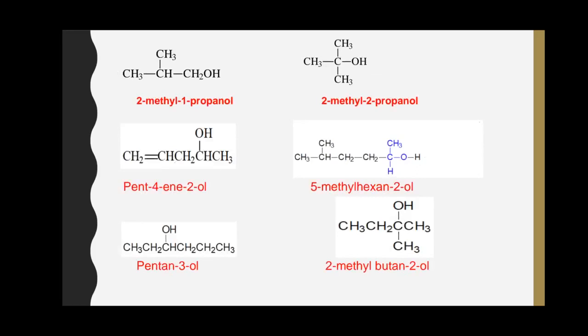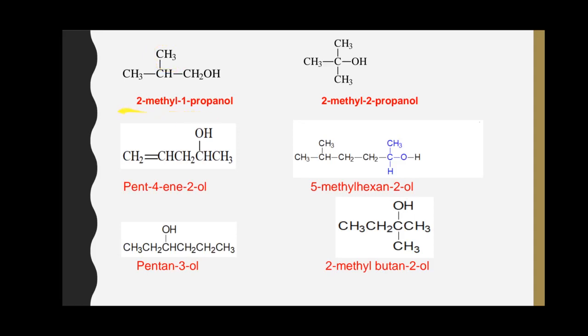Here are a few more examples. This is 2-methyl 1-propanol. In this molecule there is a side chain or branched alkyl group. The hydroxyl group is present on this carbon atom, and if we give number 1 to this carbon atom, the alkyl group bonded to carbon number 2 should be mentioned in the name.